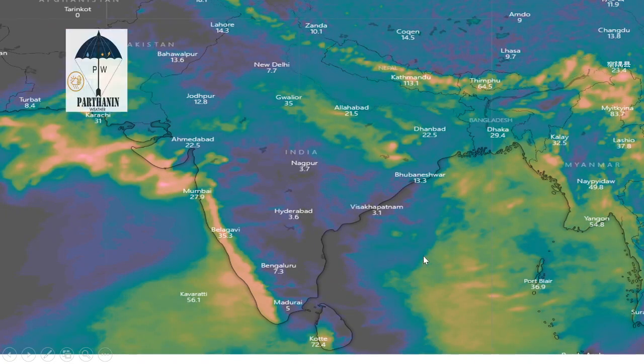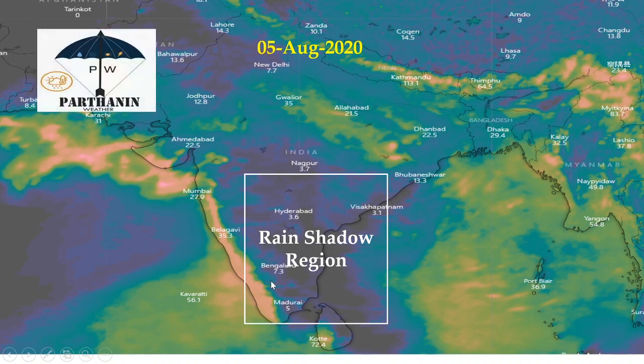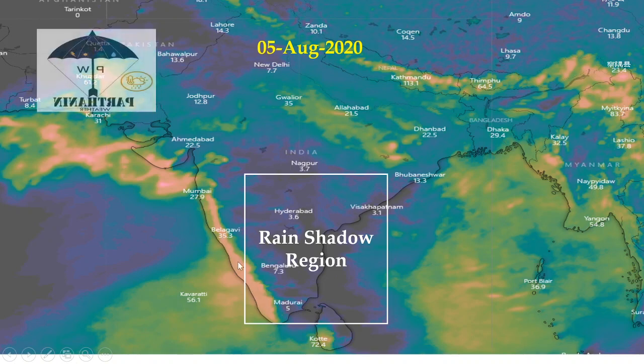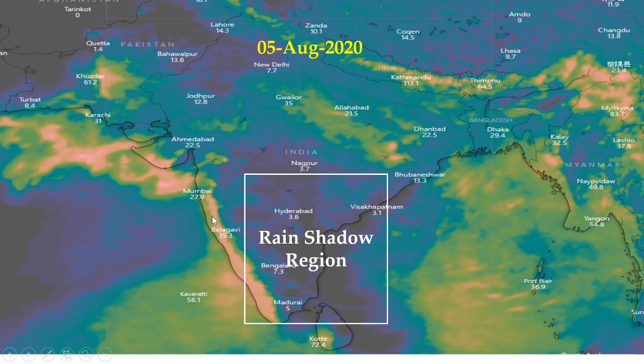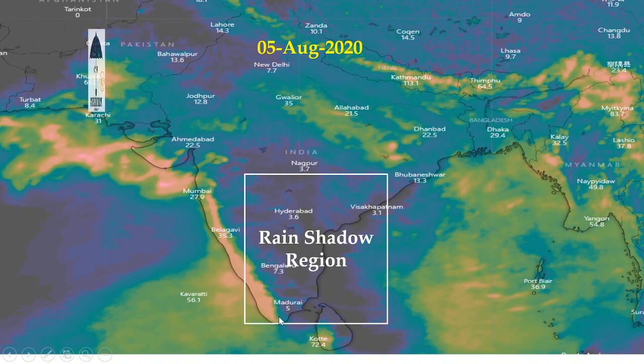This is rainfall chart of today and for next 2 days. You can see that the rain shadow regions are getting very weak, but the west coast is continuously getting heavy rainfall during next 2 to 3 days. But rain shadow regions are weak because of the Western Ghats, the continuous mountains from Nasik over northern Maharashtra, and continues till south Tamil Nadu. So this is the reason for rain shadow region not getting the rainfall during active monsoon phase.